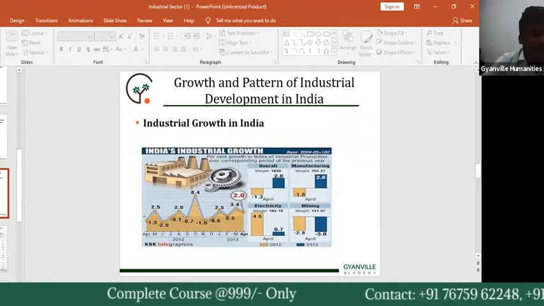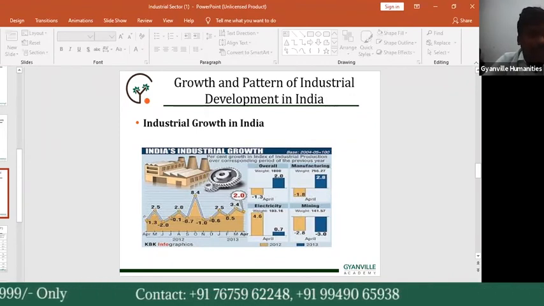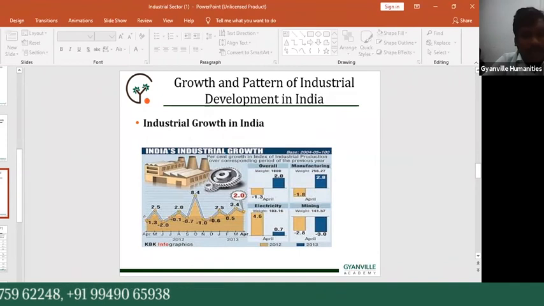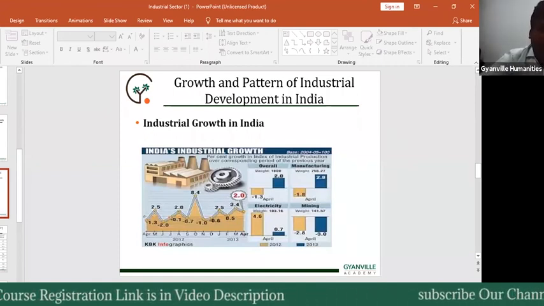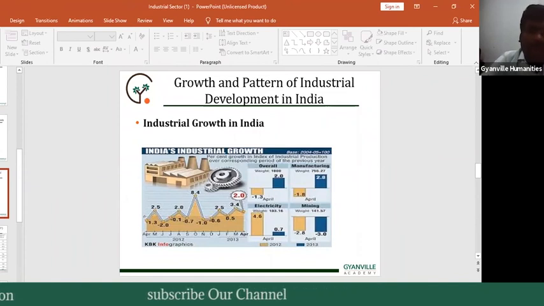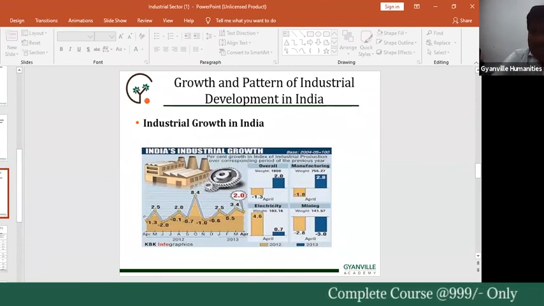Industries' contribution to national income and their capacity for generating employment displayed similar trends. We cannot describe our industrial development as spectacular, though there have been new industrial complexes over the country.